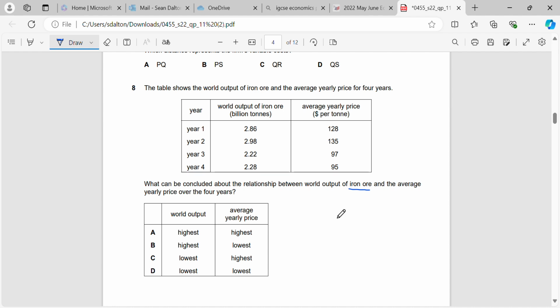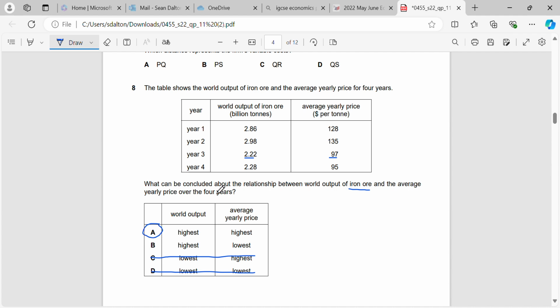If we start at the bottom here, world output is lowest, the average yearly price is the lowest. World output is lowest in year 3, 2.22. Is our average yearly price the lowest? No, it's lowest in year 4. So we know that one's wrong. World output the lowest and average yearly price the highest: we can see world output is the lowest in year 3, but the yearly price is the highest in year 2. So that's also wrong.